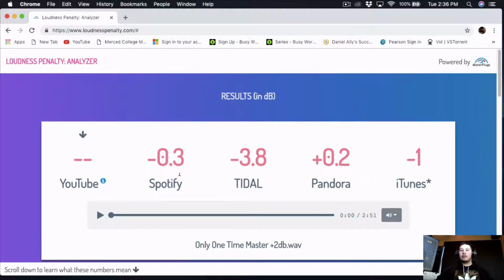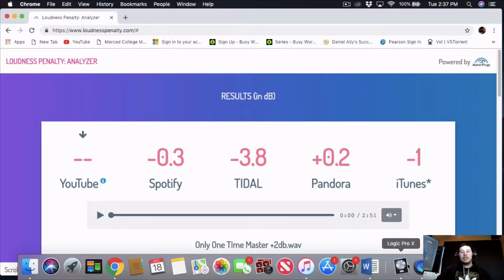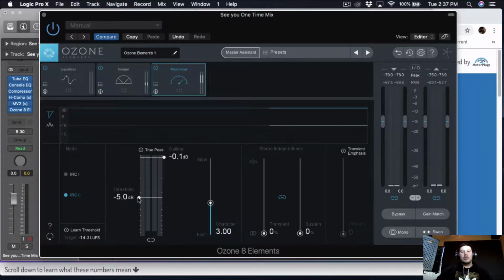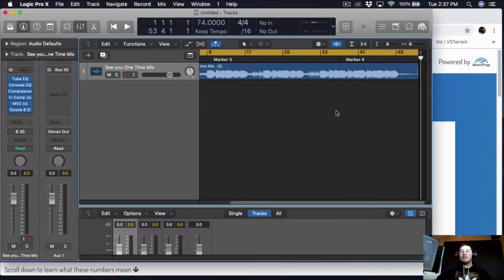So we pushed it too much. Spotify is gonna bring it down 0.3. Tidal's gonna bring it down 3 whole dBs, and Pandora's gonna bring it up, and iTunes is gonna bring it down. So I don't care if Pandora brings it up, but I do care about these two personally. So I'm gonna go back into it, and I'm just gonna bring it down. So it's at 0.3, so I'm just gonna bring this back about here. I'm just gonna leave it how it is. I'm just gonna bounce it, and that's it.